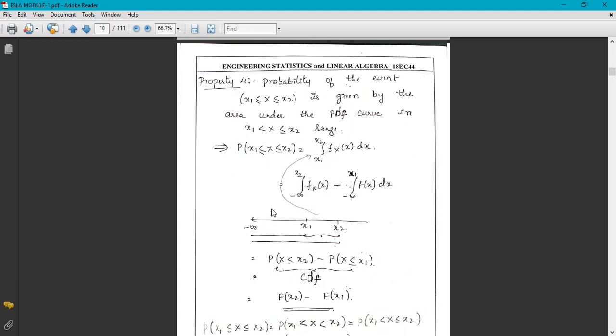If we split these integrals, we get the probability from x1 to x2.